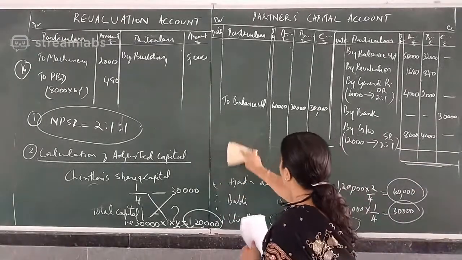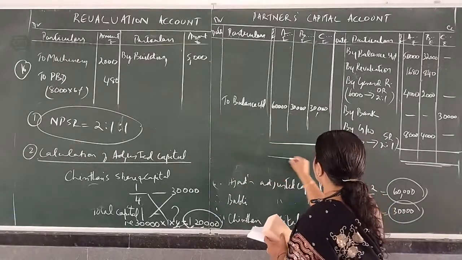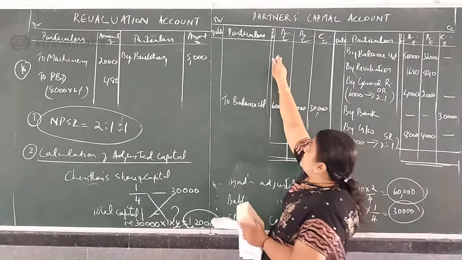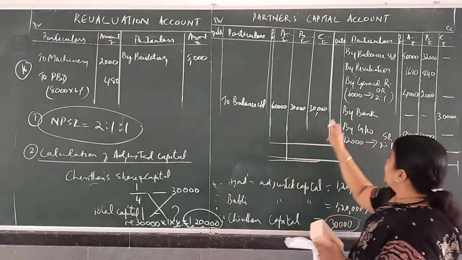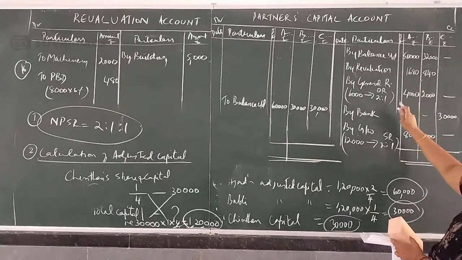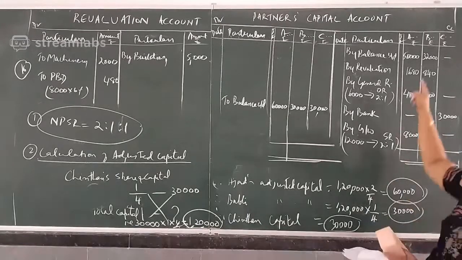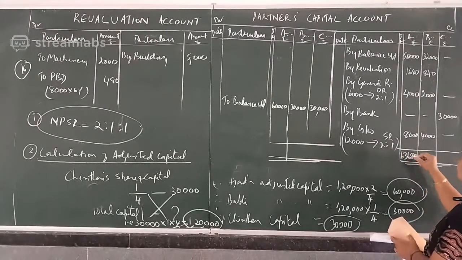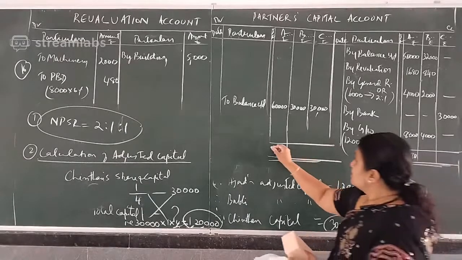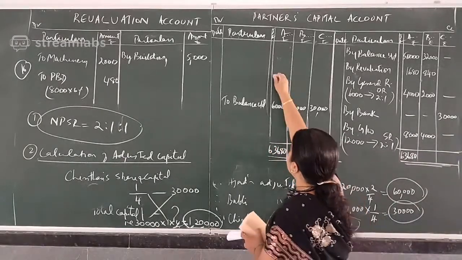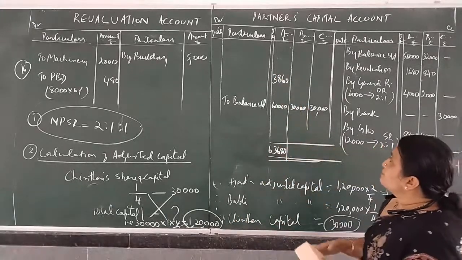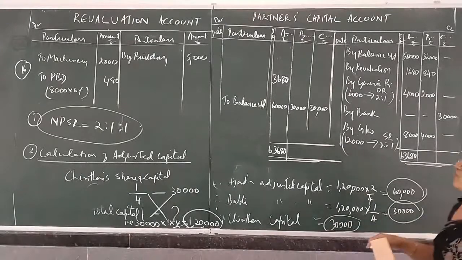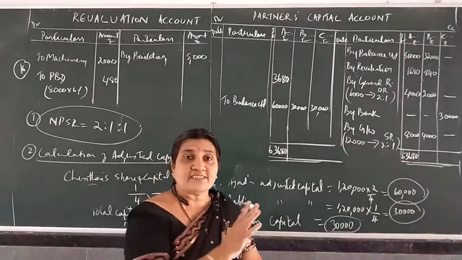Now see which side is more. Here only 60 is there. If there is another item here, add it and take the total. Suppose here there is another 3,000, it becomes 63,000. On this side, all the total you add, 58, 62, this side is more. So this side total is more, so write that total: 50, 58, 62, 63,680. So here the total you write is 63,680. So the difference is 3,680. Right? In the previous sum, the difference was paid off to cash or bank.